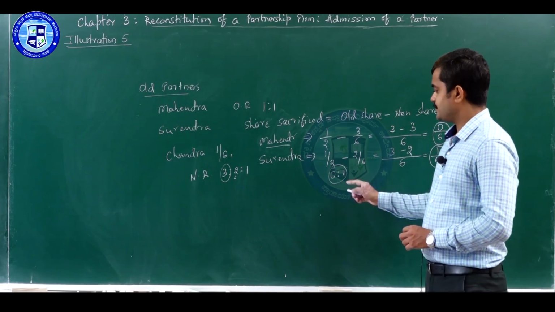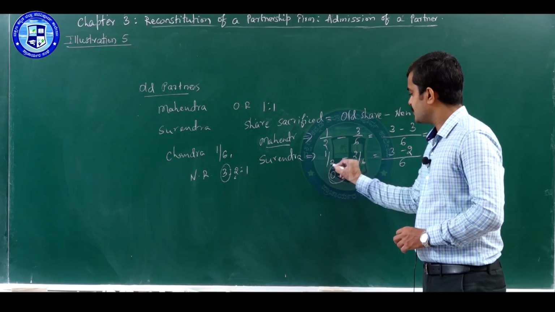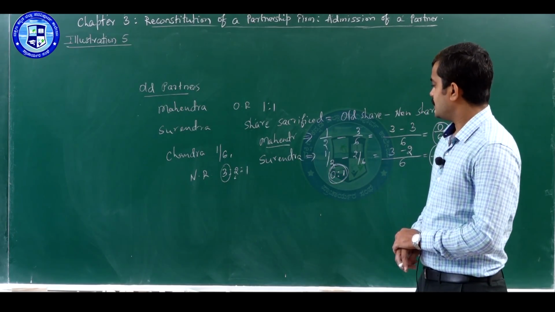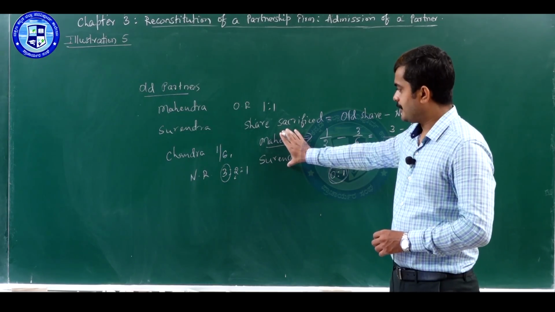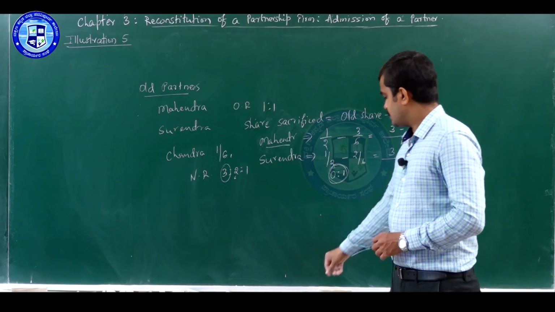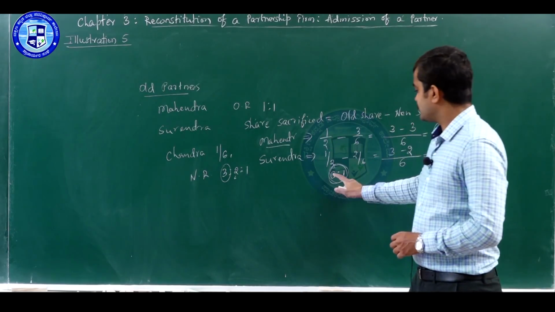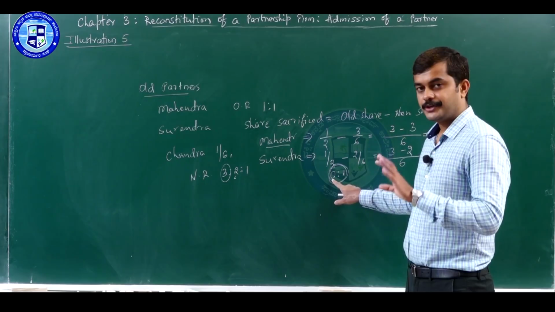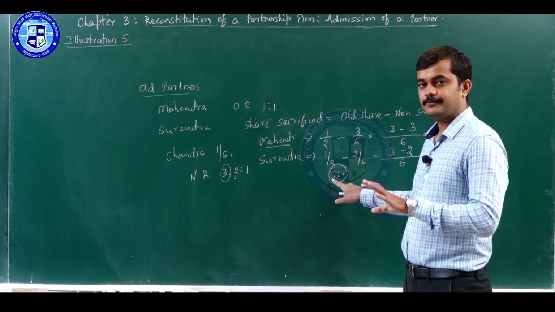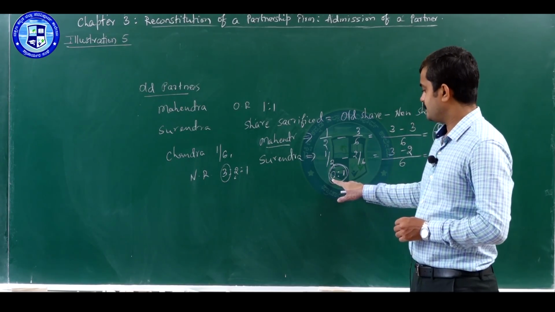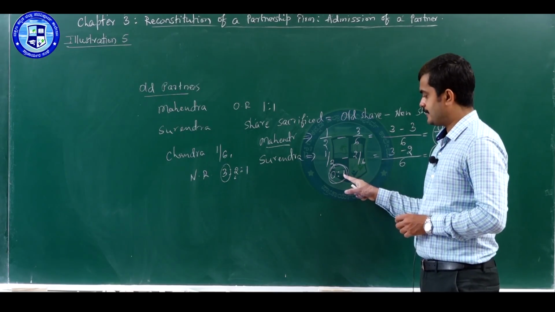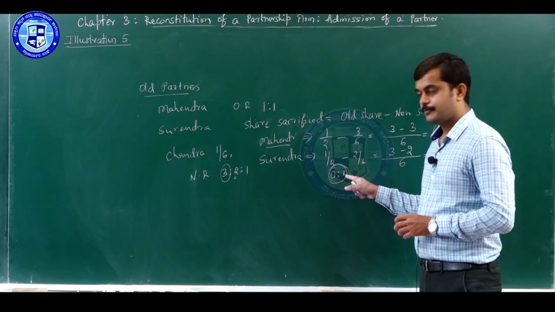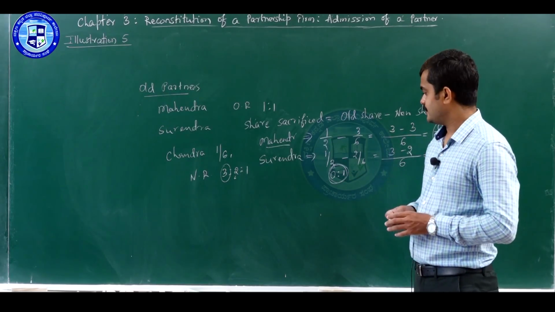What does it mean? When the sacrifice ratio comes like this, 0:1, that means out of the old partners, the first old partner is not going to give any share in favor of the new partner, but only the second old partner is giving his share of profit in favor of the new partner.